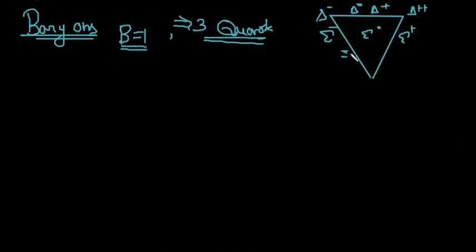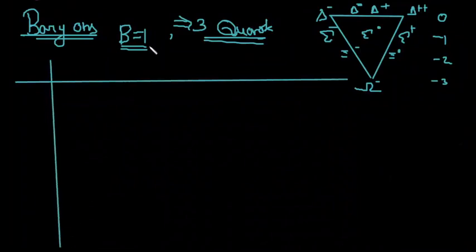Then you have a cascade that was negative, and then a cascade which was 0. And then you have an omega which was negative. For the strangeness, it was going from 0, minus 1, minus 2 and minus 3. So charges are known, strangeness are known, so we can easily find out the composition of these baryons.